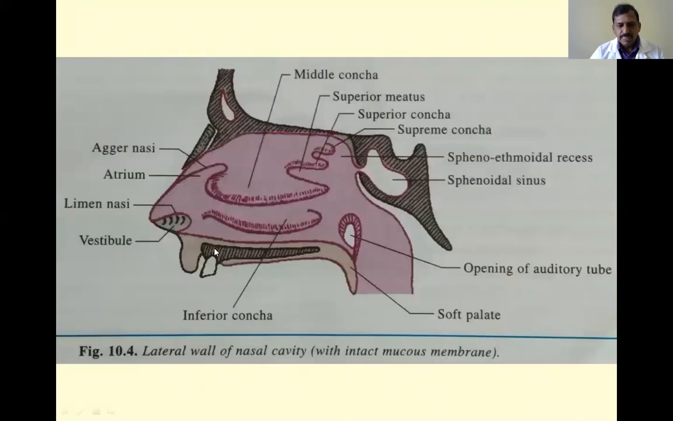You see here, this is the vestibule, this part is called the atrium, and the remaining part is called the choanae. These are all the conchae: the inferior concha, middle concha, superior concha, and supreme concha, which may or may not be present.